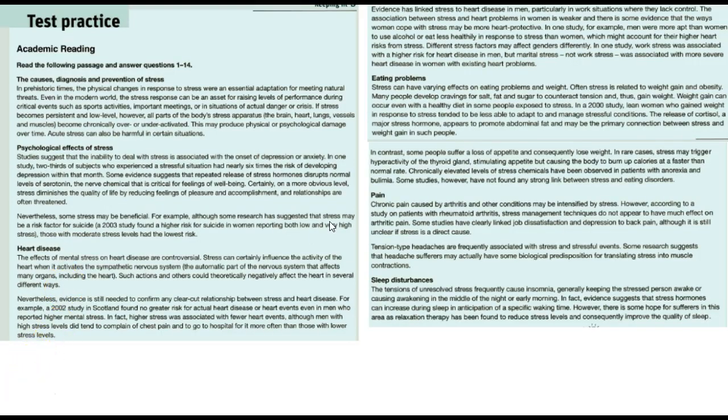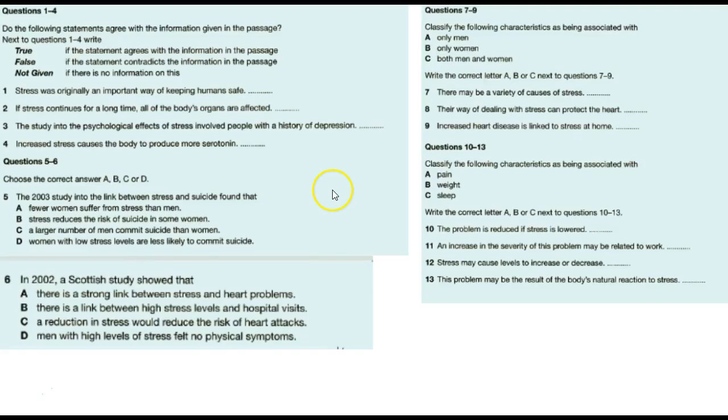This is a practice test on the words we learned today, and it's going to be a reading exercise. Previously in lesson 1 we used a listening exercise or a test for the words we learned in lesson 1, but here we're going to use a reading passage. What you need to do is read the passage or read the questions first, and then answer them from the passage. We have true, false, not given.